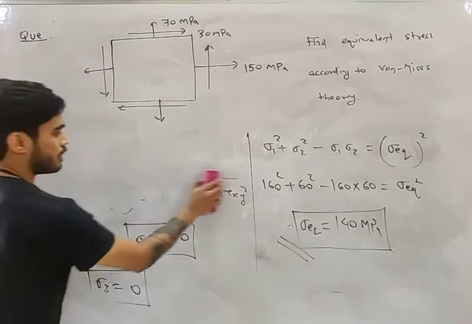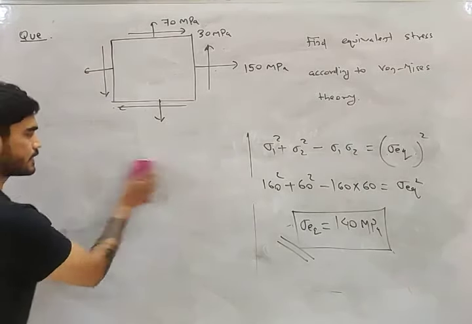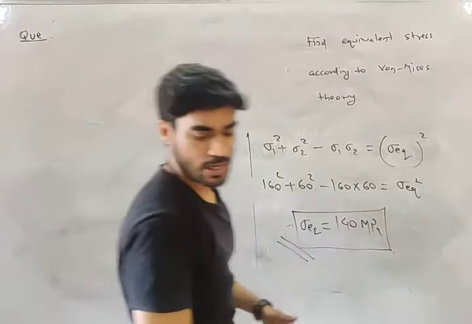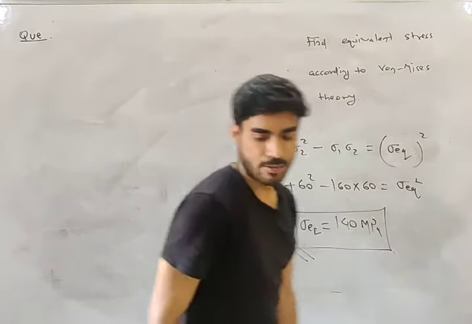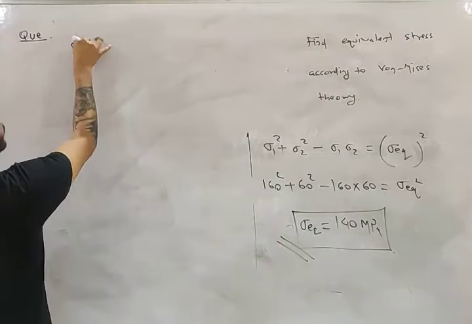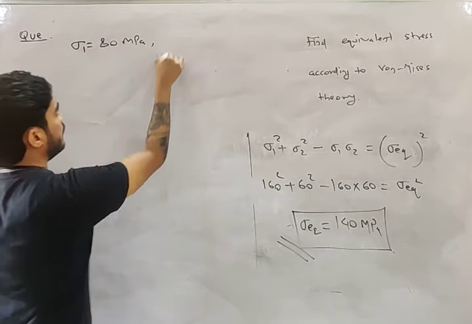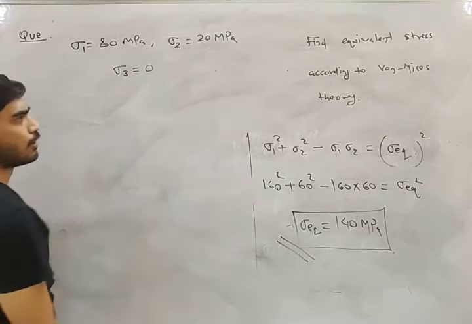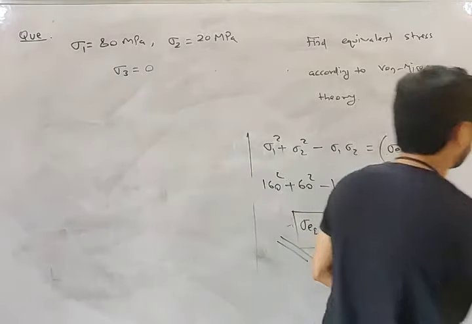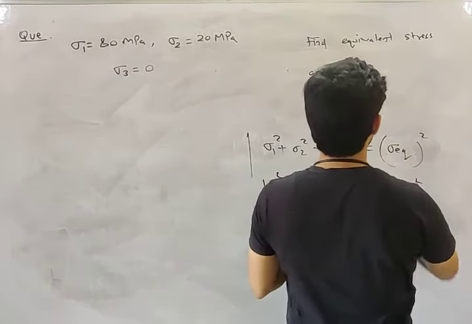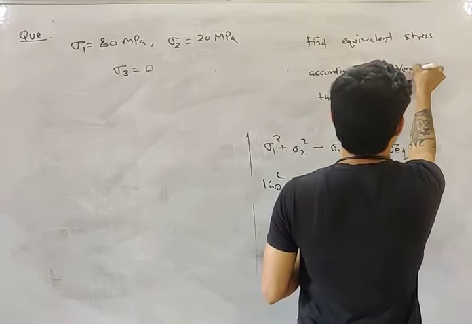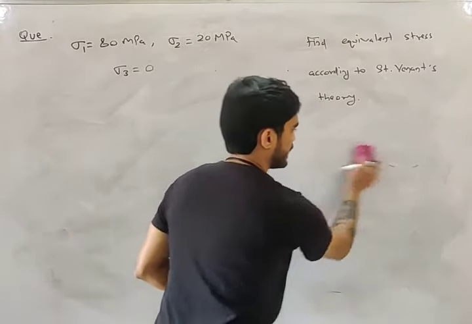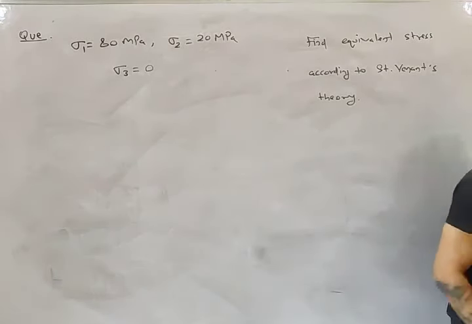Very good, my friend. Now let's solve a problem of equivalent stress according to a different theory of failure. This time we will use a different theory of failure. Let's say you have sigma 1 equals 80 megapascal, sigma 2 equals 20 megapascal, sigma 3 is 0. Find the equivalent stress according to Saint Venant's theory.